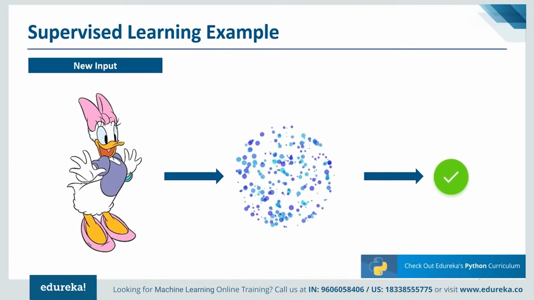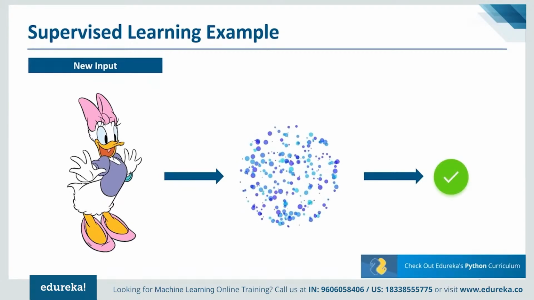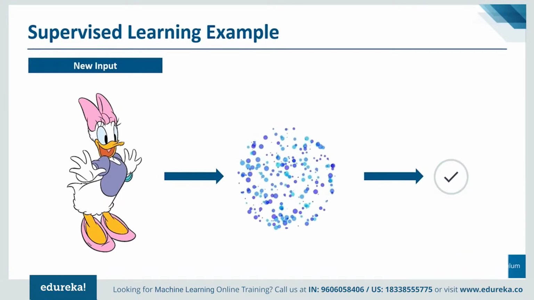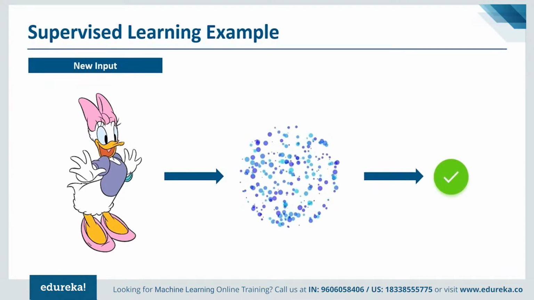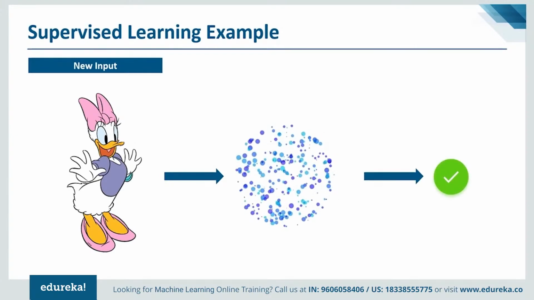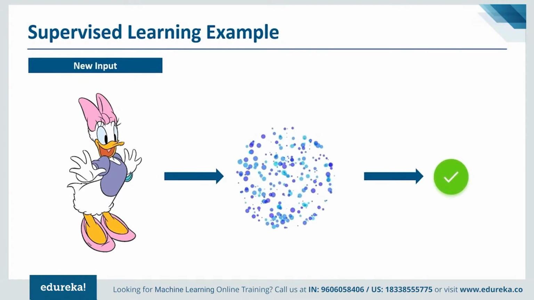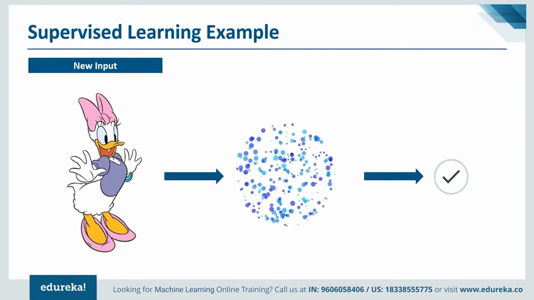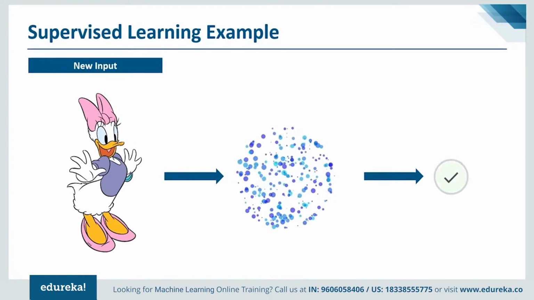Fine. Now you might be wondering why this category of machine learning is named supervised learning. Well, it is called supervised learning because the process of an algorithm learning from the training dataset can be thought of as a teacher supervising the learning process. We know the correct answers, the algorithm iteratively makes predictions on the training dataset and is corrected by the teacher. The learning stops when the algorithm achieves an acceptable level of performance.